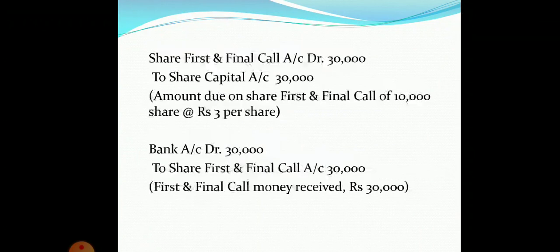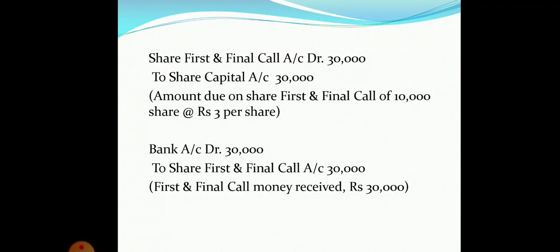Now let's move to the calls. The first entry for making the call will be share first and final call account debit to share capital. Here you have to remember that the company is making only one call. So the first call will be the final call. So share first and final call account debit to share capital. The total number of shares we have issued is 10,000 and the call money is rupees 3 per share. So the total amount on call will be 30,000. So it must be very clear, share first and final call account will be debited by 30,000 and to share capital account 30,000.